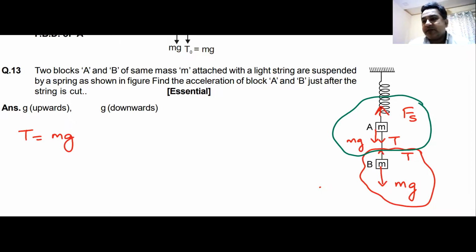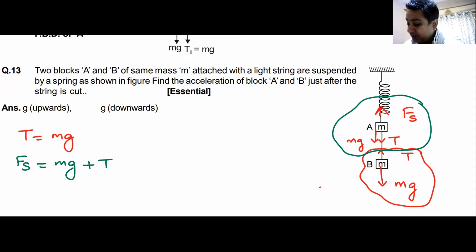What is the equation for the upper block? Fs is upwards, mg is downwards, T is downwards. So Fs becomes mg plus T. But we know that the value of T is equal to mg. So Fs becomes mg plus mg, which is 2mg.